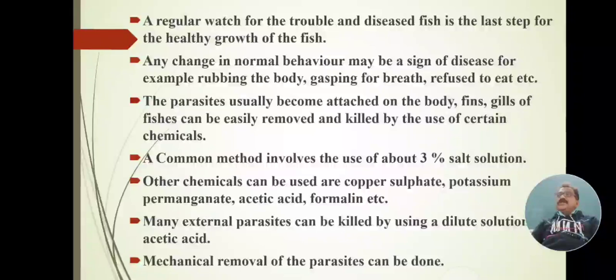And when the disease increases, fish show repeated behavioral changes. For example, rubbing the body. When fish rub their bodies against the dike, the bottom, or any obstacle present in the water, it indicates that the fish are infected by protozoan parasites, worm parasites, helminth parasites or other parasites. When they rub their bodies, some parasites or pathogens can fall off. We have seen this already in different fish diseases.